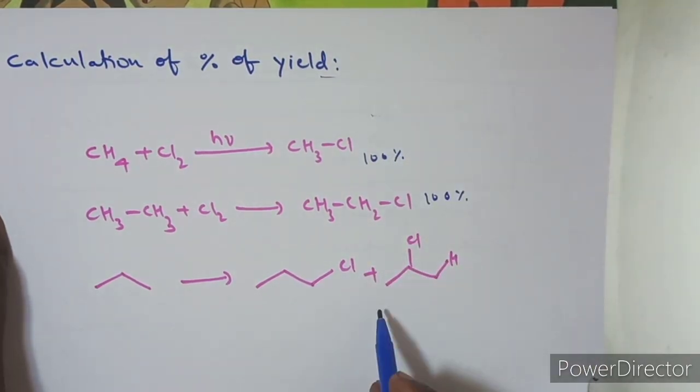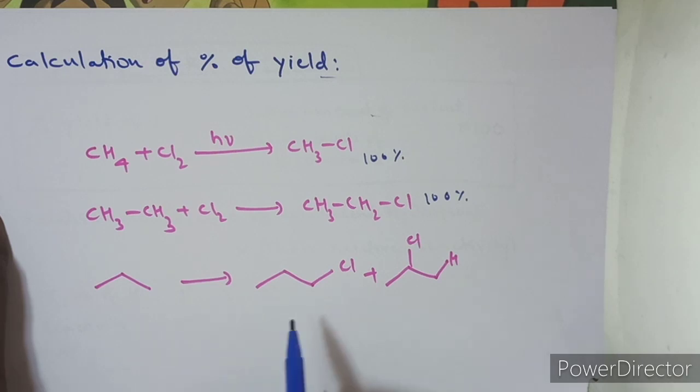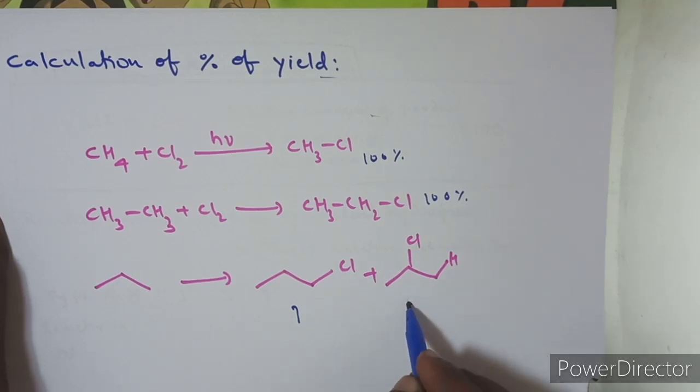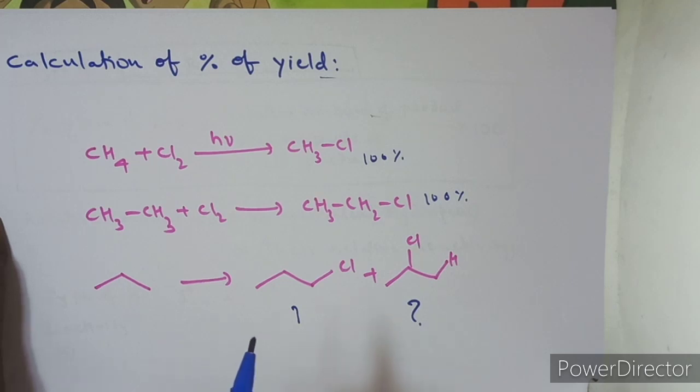But here you are getting more than 1 product, halo derivatives. So definitely the percentage will be different. Now let us see how much percentage of 1-chloropropane is produced and how much percentage of 2-chloropropane is produced here. So this is the topic we are discussing. Very important for competitive exams. Very easy, guys. Let us enjoy it.